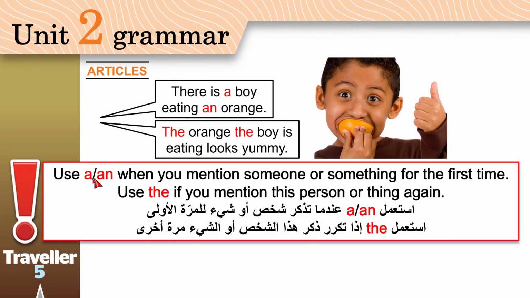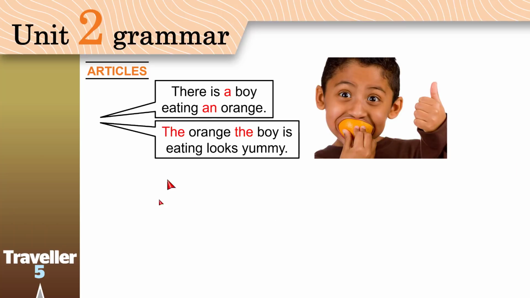We use a and an when you mention someone or something for the first time. If you mention that person or that thing again, use the. Now we know which boy we are talking about. We're talking about this boy. The first time you say there is a boy, the boy is eating an orange.